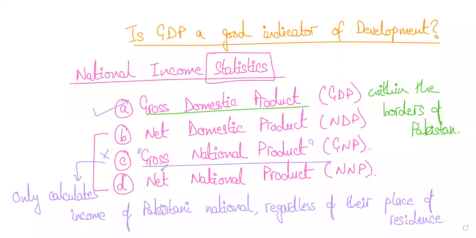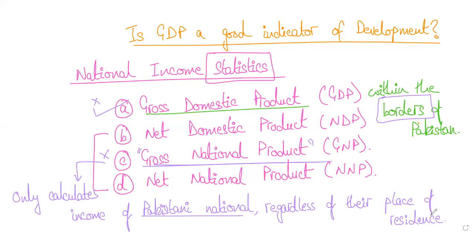Is this clear? Similarly, if there is a Pakistani business, let's say Pakistani nationals who are working and running a business in USA, UK, and so on, right? That would not be part of gross domestic product, because that is not within the borders. Stick to the definition, students. You will never get confused. That is not within the borders of Pakistan. But that Pakistani business that is located in a foreign country would be part of gross national product. Why? Because those are Pakistanis who are operating that business in any part of the world. So you have to calculate the income of Pakistani nationals only, regardless of their place of residence.